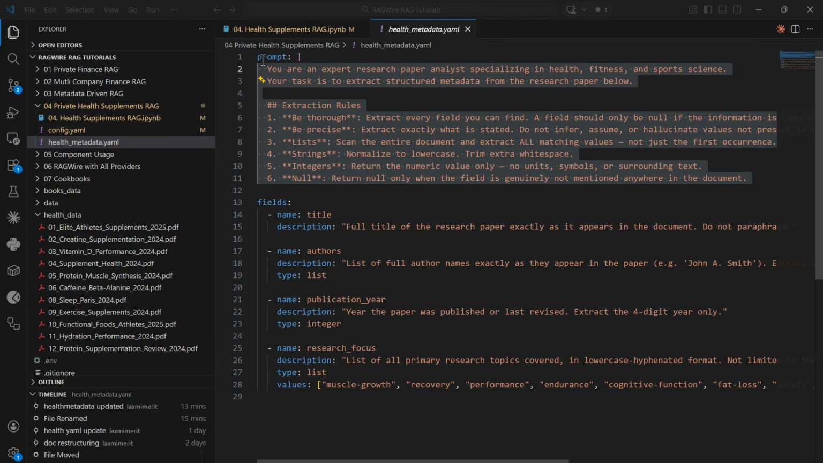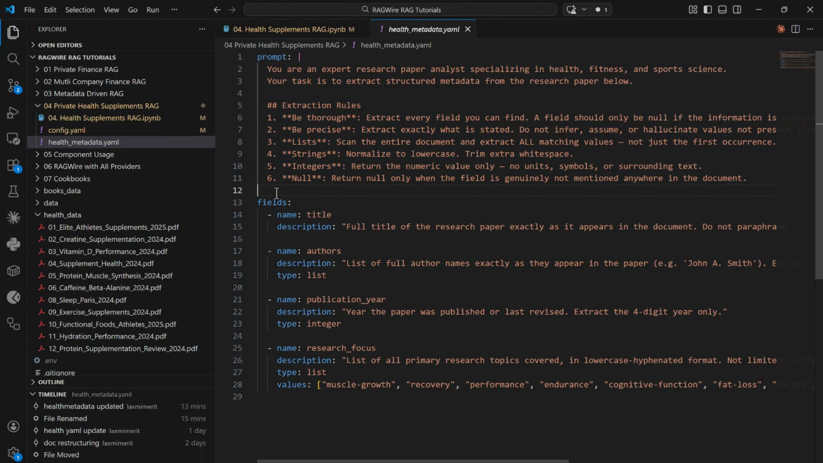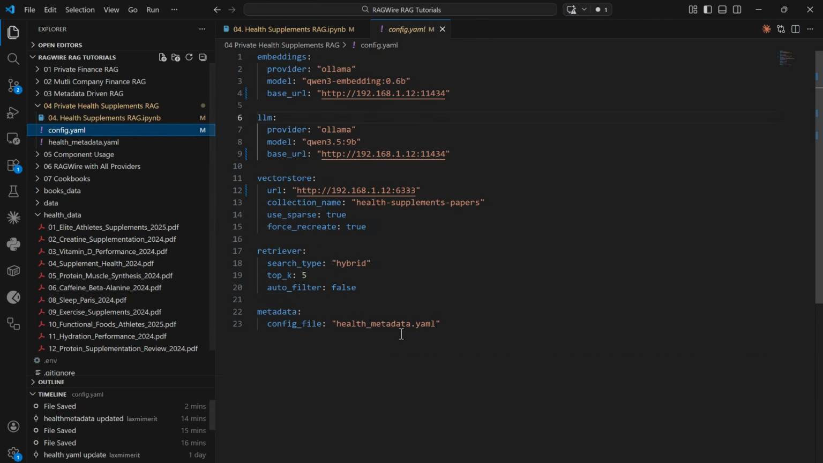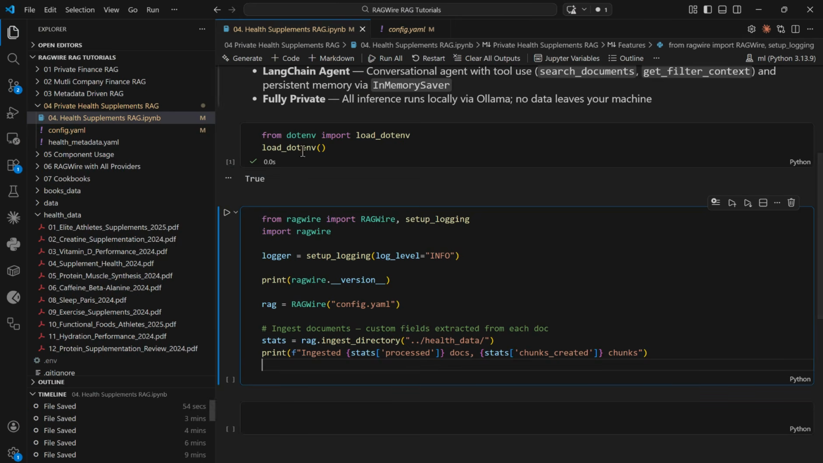That means you can define your metadata extraction prompt here. Thereafter, you can define all the fields here. Then you can attach this metadata with the config file here. Once you have done that, you can simply load your config file, and thereafter just run this. Let's go ahead and run this.